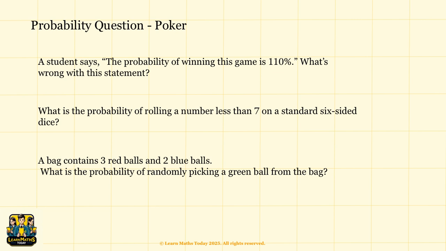Let's think about this. We know from the bounded rule that probability must always be between 0 and 1. A probability of 0 means the event is impossible. A probability of 1 means that the event is certain. Probabilities like 0.3 or 0.8 are valid because they are between 0 and 1. But 110% is the same as 1.1, which is greater than 1. That's not allowed in probability.